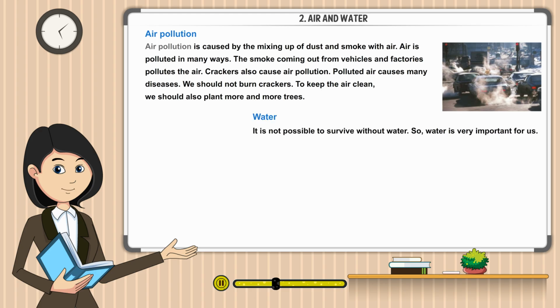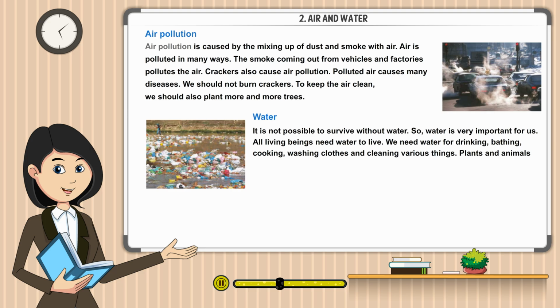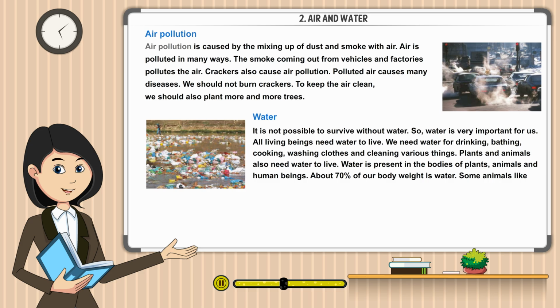Water. It is not possible to survive without water, so water is very important for us. All living beings need water to live. We need water for drinking, bathing, cooking, washing clothes, and cleaning various things. Plants and animals also need water to live. Water is present in the bodies of plants, animals, and human beings. About 70% of our body weight is water. Some animals, like fish, live only in water. Water is also used for making electricity.